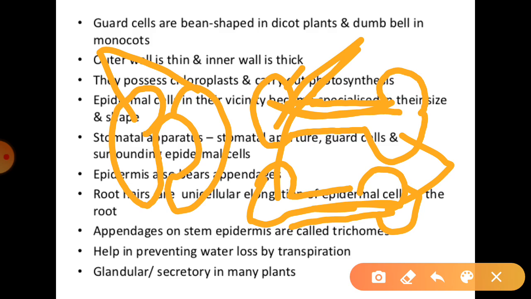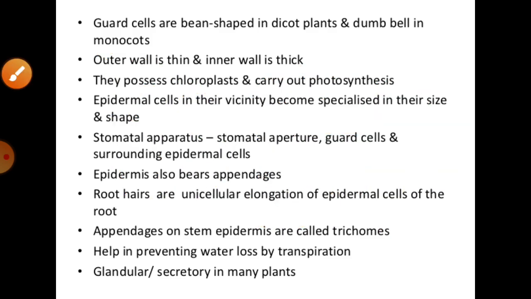Or we can say the stomata are mostly found on the upper epidermis of the leaves, right? Means the maximum number of stomata are found on the upper epidermis of the leaves, and in some hydrophytes the stomata occur on the upper surface. Generally, as I have told you, the stomata are mostly found on the upper epidermis of the leaves, and in some hydrophytes the stomata occur on the upper surface to avoid water contact, right? So these can be found in such structures in different plants.